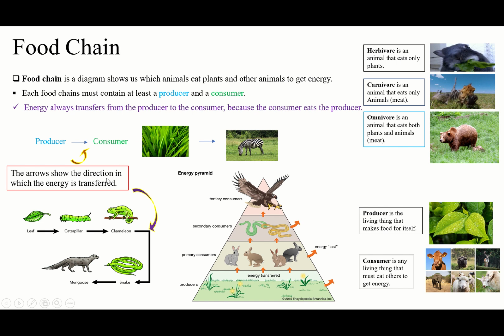The arrows show us the direction of transferring energy, from which one to the other one. The first one must be a producer, the others will be consumers, and the first consumer can never be a carnivore. The zebra will eat the grass and get the energy from the grass.